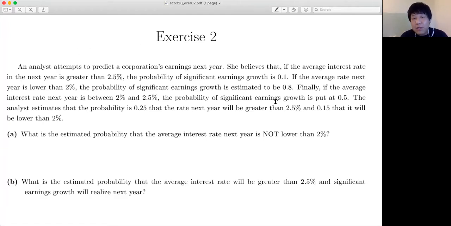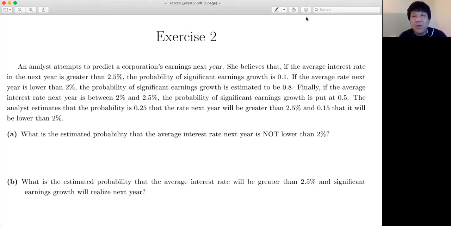So when you read this, what you're going to realize is, okay, if the average rate next year is lower than 2%, that is a conditional statement. So if the interest rate next year is lower than 2%, that is equivalent to saying conditioning on the interest rate next year being lower than 2%, the probability of significant earning growth is 0.8.